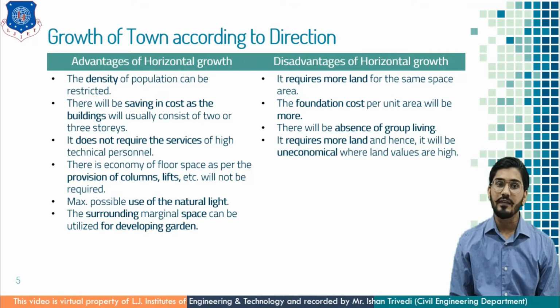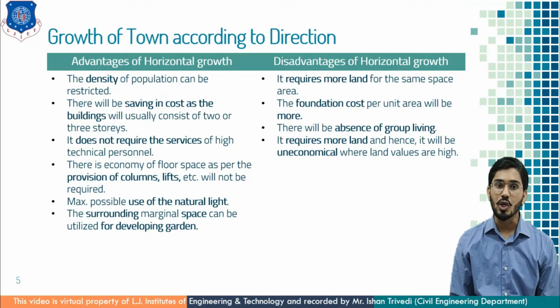Next are the disadvantages of horizontal growth. It requires more land for the same floor area. As everything is developed at ground floor and first floor, the amount of land and the amount of construction done on that land are similar in nature.